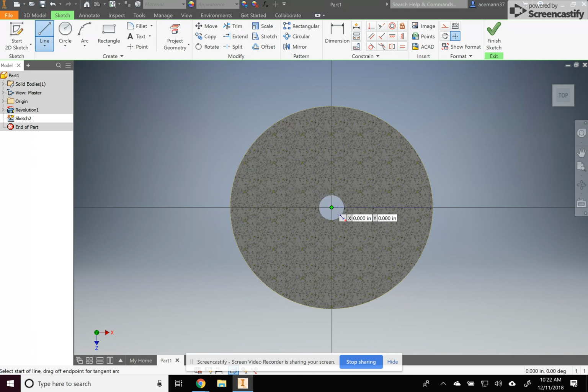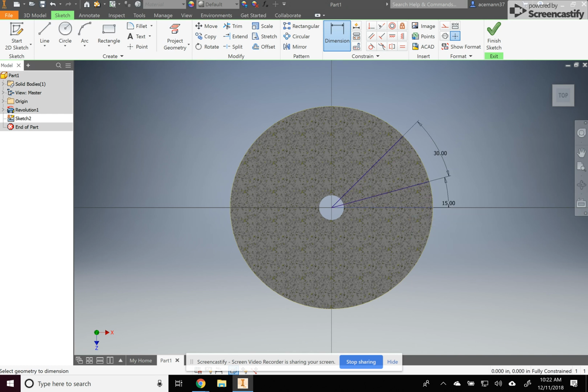It's going to go from the origin 15 degrees up. Okay. And then another line that's 30 degrees from that. We'll dimension those here in a second. Dimension those two to be 30 degrees apart. And these two to be 15 degrees apart.